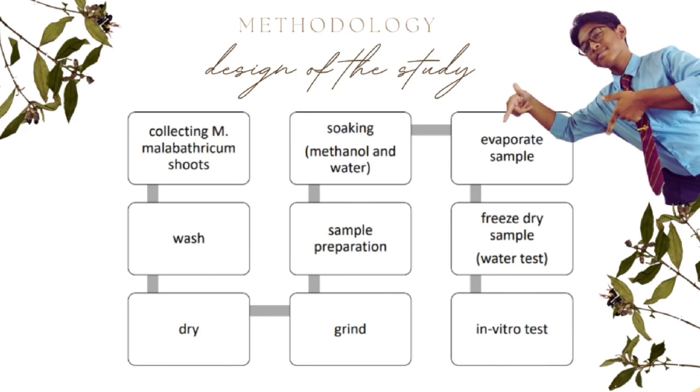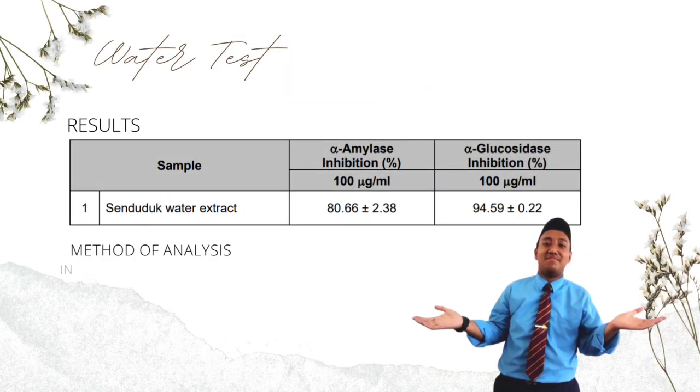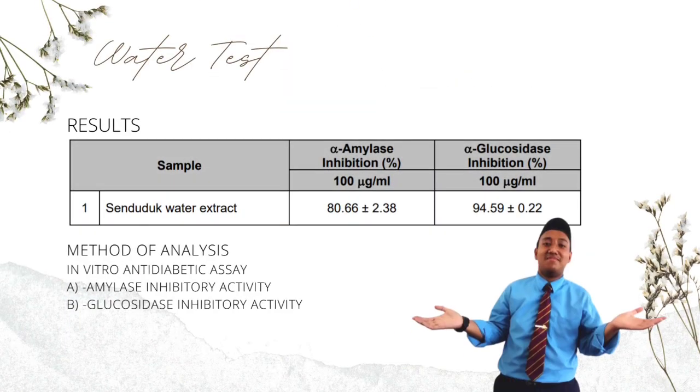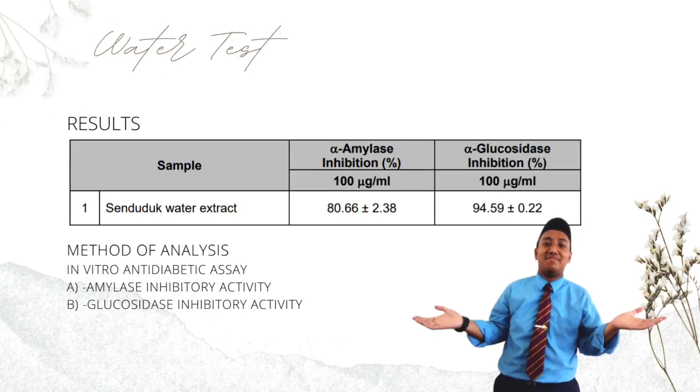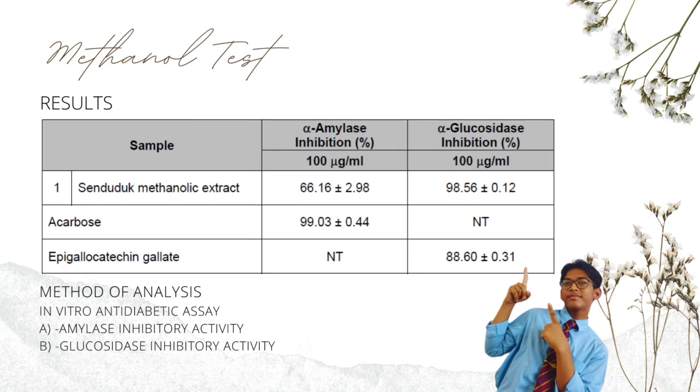Some of them were soaked in methanol, and some of them were soaked in water. Then, the samples were evaporated, and the water extract went through a freeze-drying process. And for the last step, inhibitor tests were done. Result of the research. This is the result of our test. Both of them undergo the same methods of analysis, which are alpha-amylase inhibitory activity and alpha-glucosidase inhibitory activity.